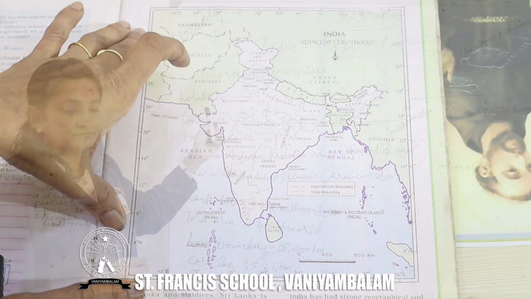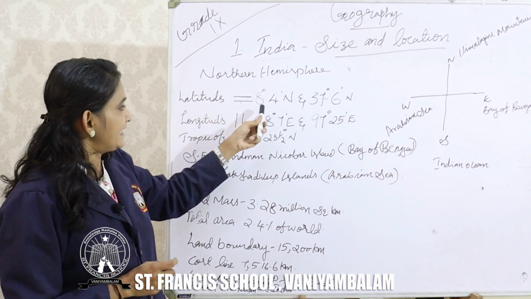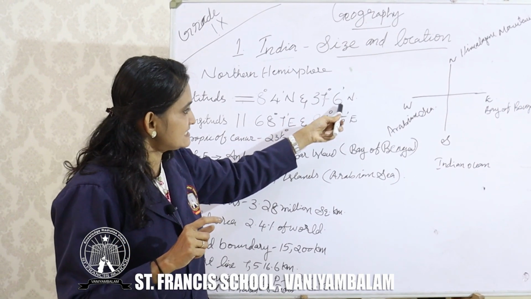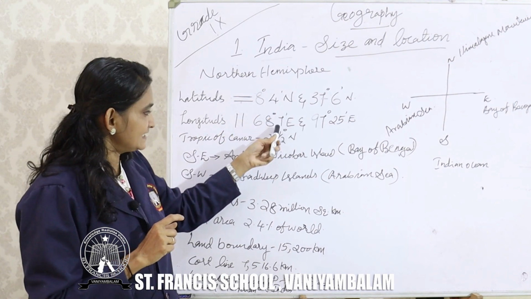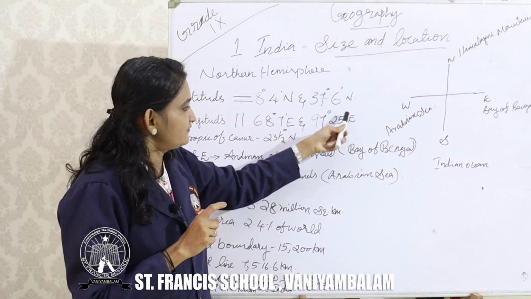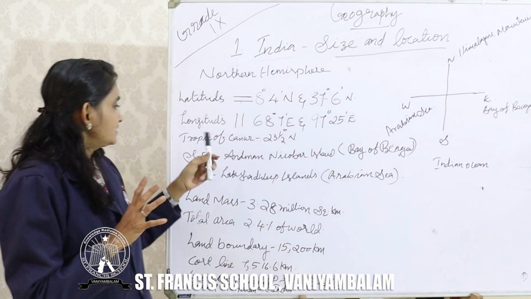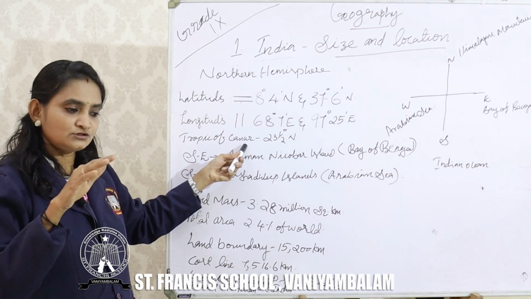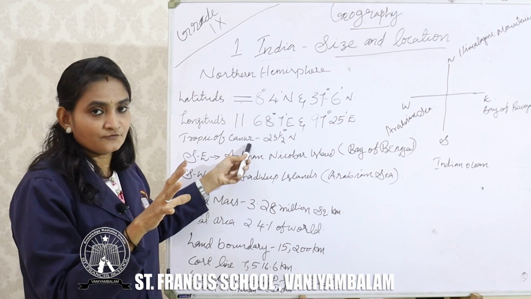Is that clear to you? So India's latitudinal value is 8 degree 4 minute north and it is extending up to 37 degree 6 minute north. Okay, and the longitudinal value is 68 degree 7 minute east and it is extending up to 97 degree 25 minute east. Hope this is very clear to you. Now the Tropic of Cancer is passing through India, going through almost the middle of India. Okay, so this is the location of India.